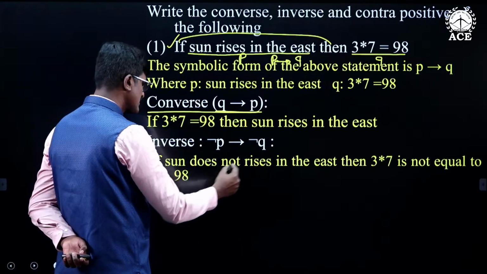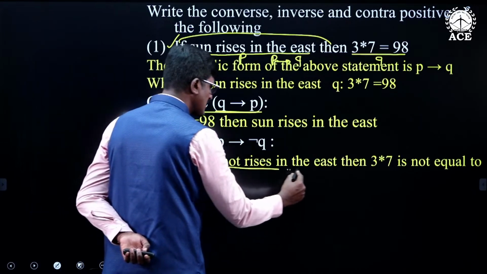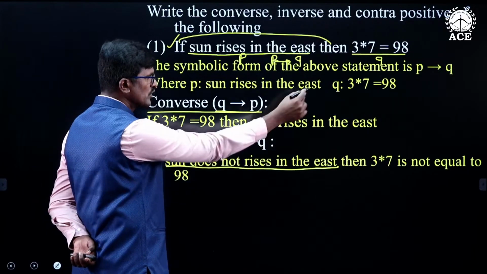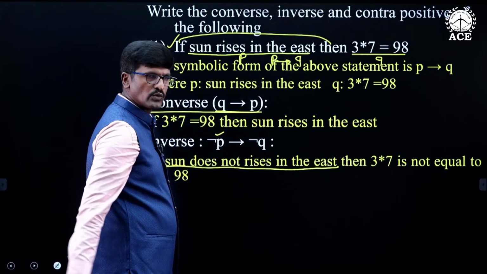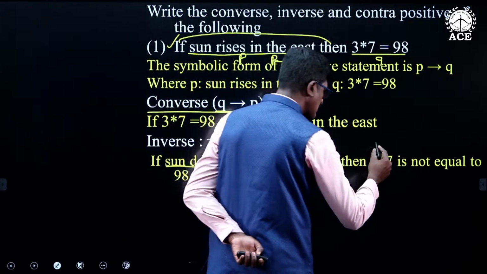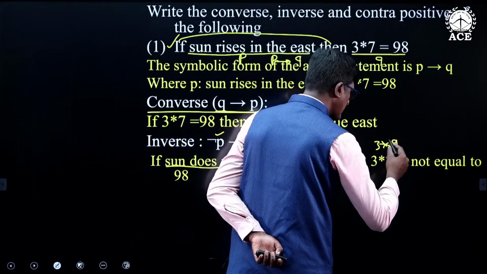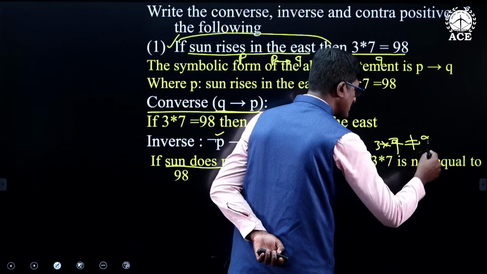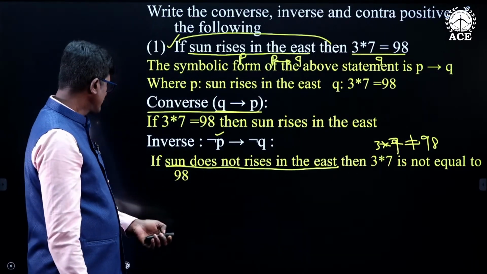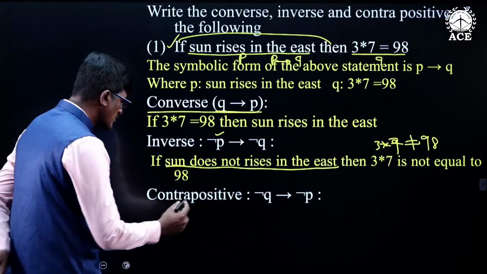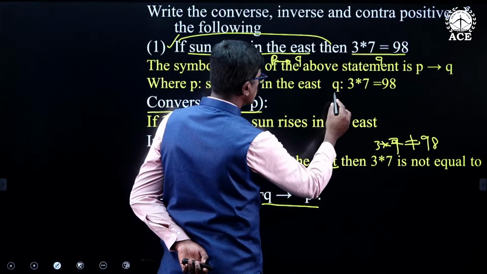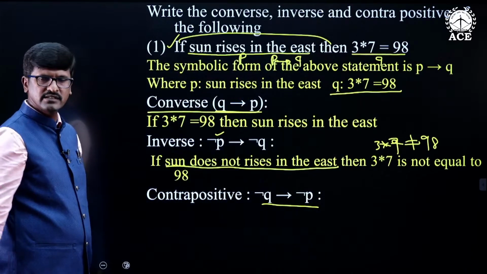Q is 3 star 7 is equal to 98, so negation Q is 3 star 7 is not equal to 98. Now, next the contrapositive. Contrapositive means negation Q conditional negation P. So this is Q, 3 into 7 is equal to 98.